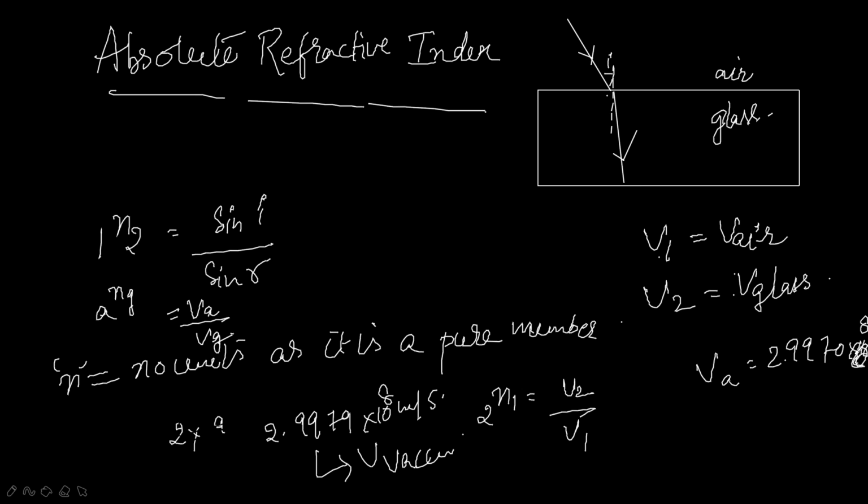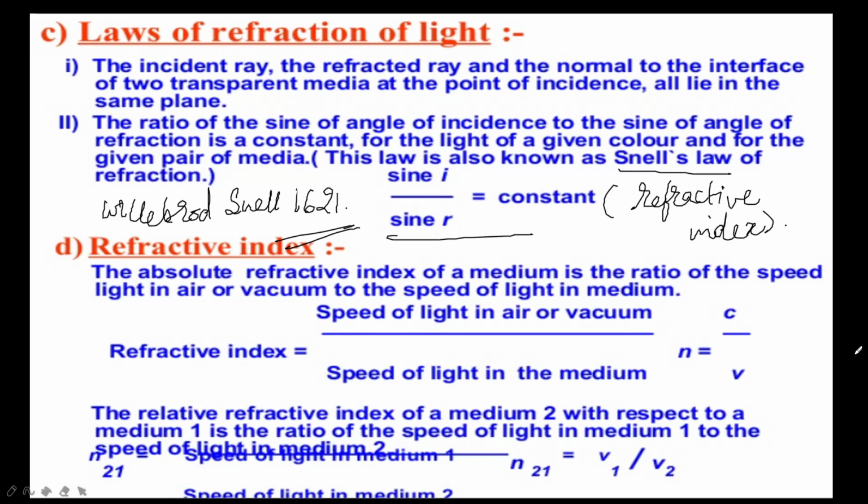Next is the relative refractive index. The relative refractive index of medium 2 with respect to medium 1 is the ratio of the speed of light in medium 1 to the speed of light in medium 2.